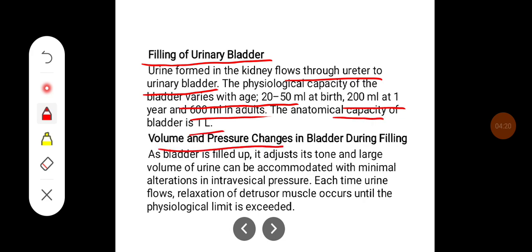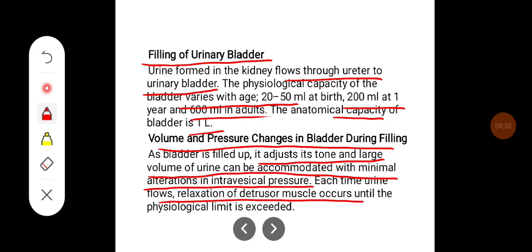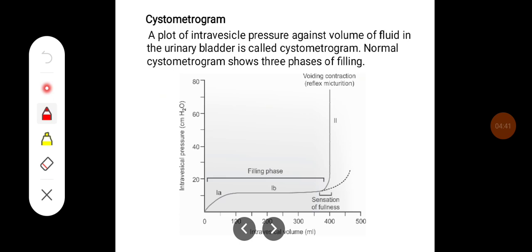The volume and pressure changes in bladder during filling. As bladder fills up, it adjusts its tone and large volume of urine can be accommodated with minimal alteration in intravesical pressure. Each time urine flows, relaxation of the detrusor muscle occurs until physiological limit is exceeded. A plot of intravesical pressure against the volume of the fluid in the urinary bladder is called cystometrogram.